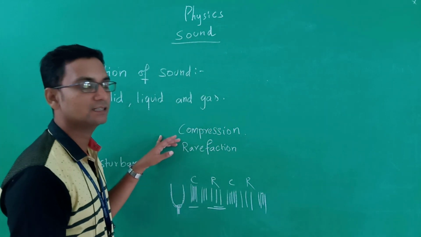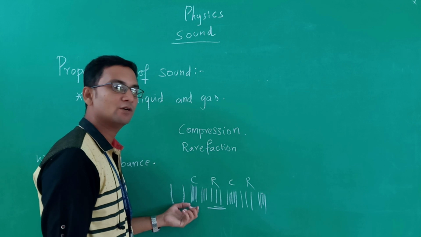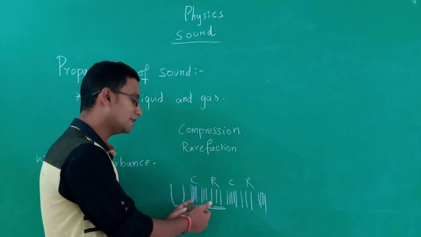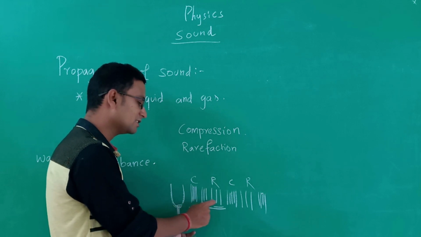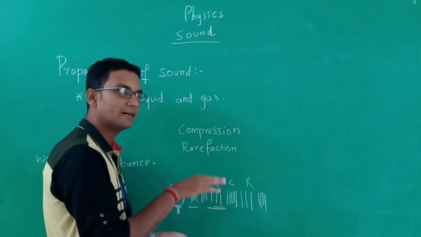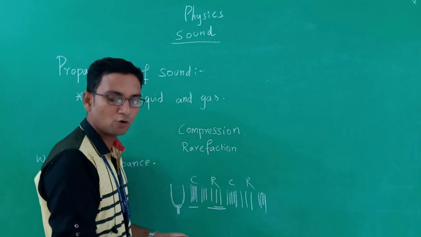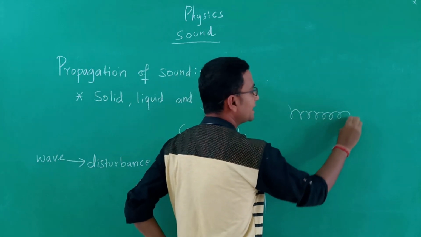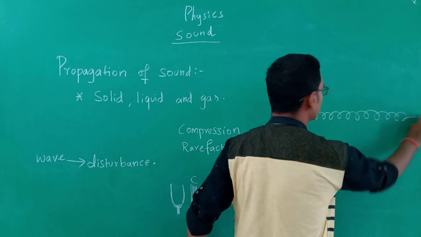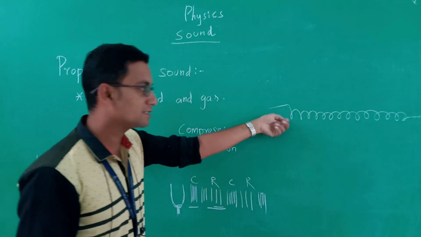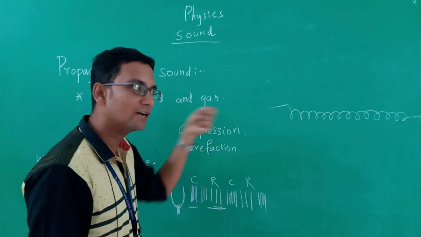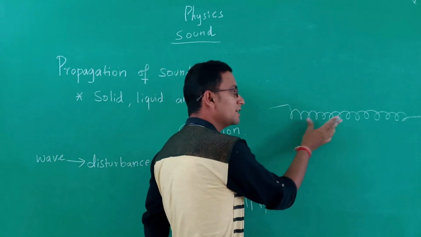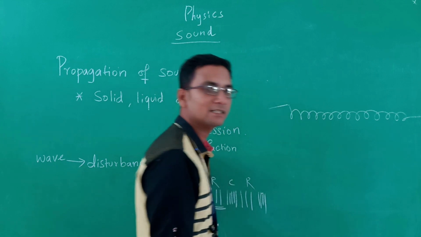Compression and rarefaction are nothing but when the vibrating object produces a disturbance, first of all they compress the particles which are nearer to it, and there might be some relaxation. When the vibration keeps on moving, it will move like a slinky. You know about the slinky? A spring. When we pull the spring by one hand, one side, and we lift it, there will be compression and it moves like this. That thing is called a slinky.